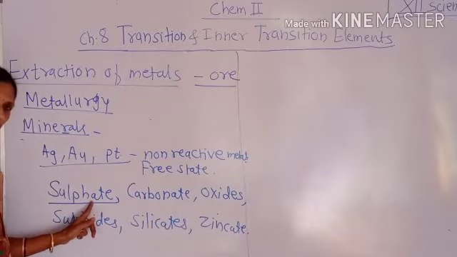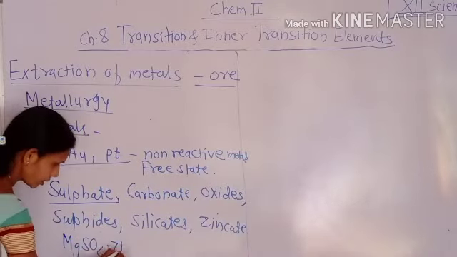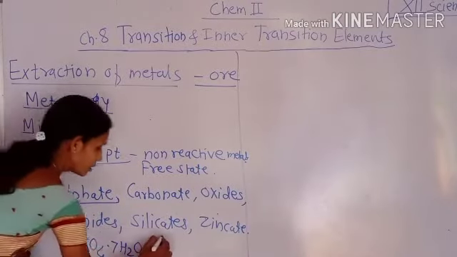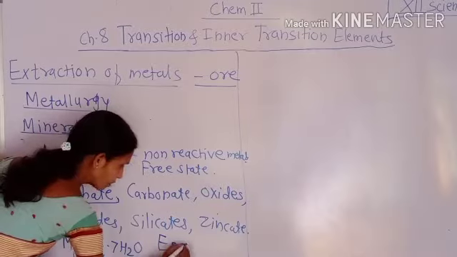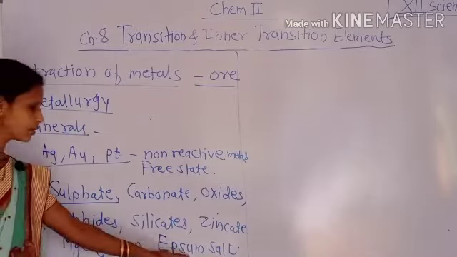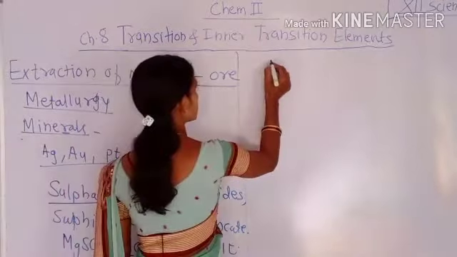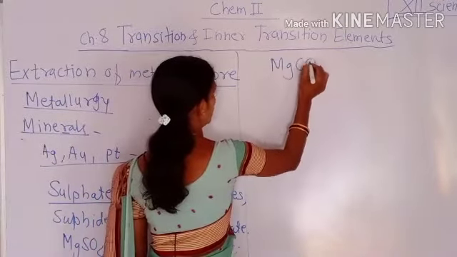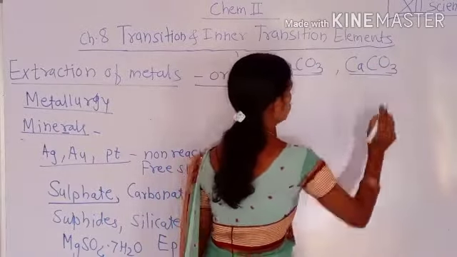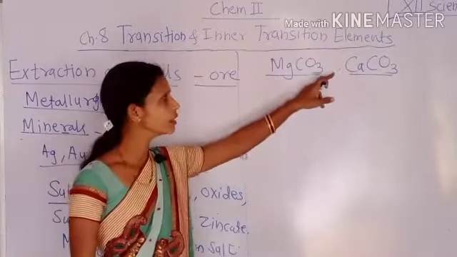Then the sulfate form, MgSO4.7H2O, is the sulfate form of magnesium, and the name of this ore is Epsom salt. That means magnesium is found in nature in the form of Epsom salt, which is in sulfate form. Then the carbonate form, that is MgCO3, magnesium carbonate, or CaCO3, calcium carbonate. These are the mineral salts found in the earth crust in carbonate form.